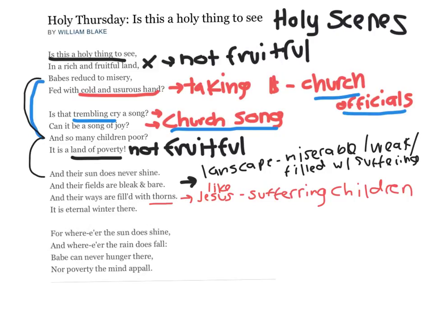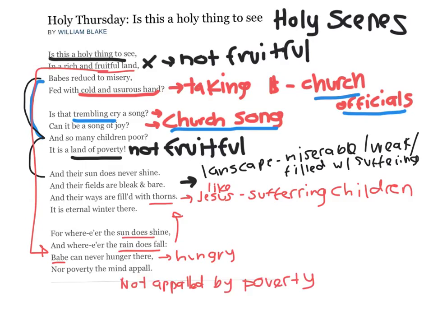And in this last stanza, it's talking about where the sun does shine and where the rain does fall, or a fruitful landscape, unlike the one that we mentioned before. And that these babes who are miserable and in a land of poverty can never hunger there or go there. And also this hunger can refer to the fact that they are indeed hungry. Again, referring back to their misery. And we also talked about how there are these minds, and that these minds are not appalled by poverty. And we asked ourselves who these minds refer to.